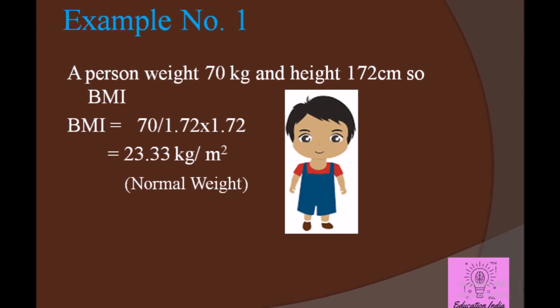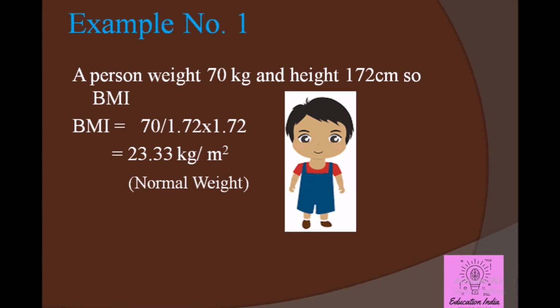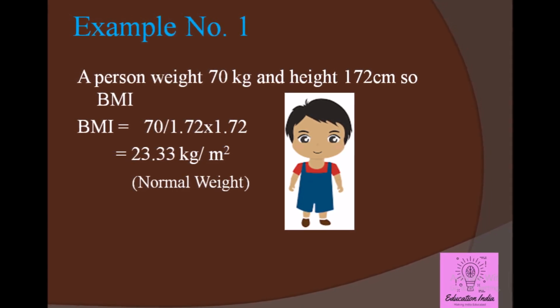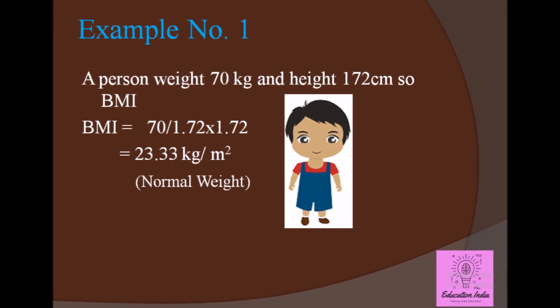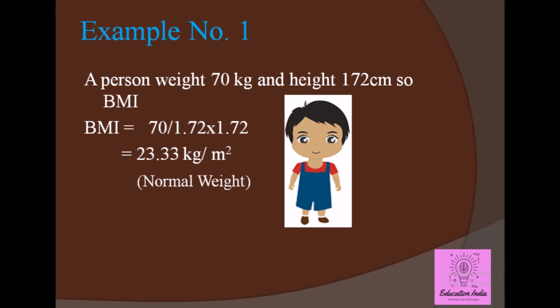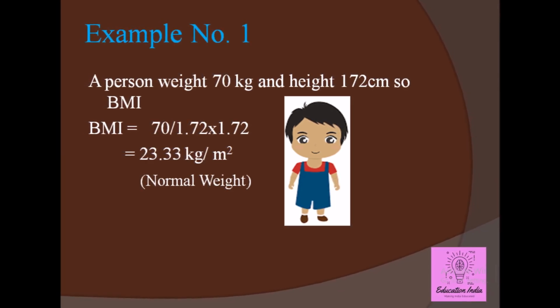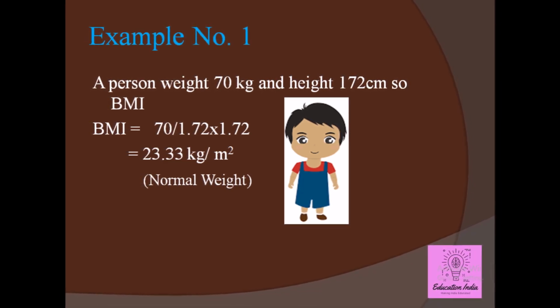A person whose weight is 70 kg and height 172 centimeters, so BMI for that person is 70 divided by 1.72 into 1.72, and the value is 23.33 kg per meter squared, which is in the normal range as per my previous slide.